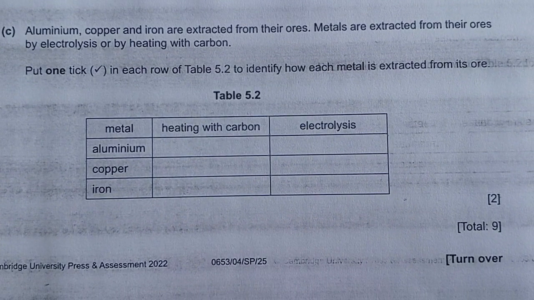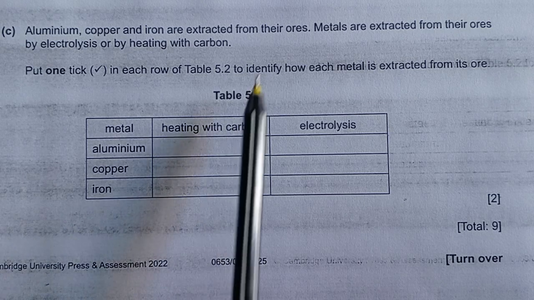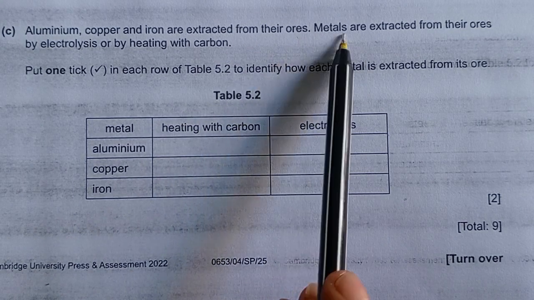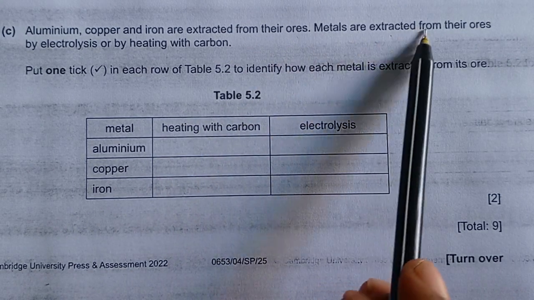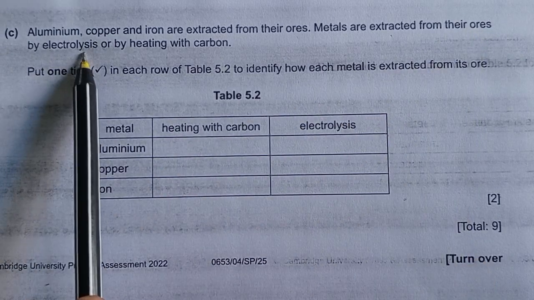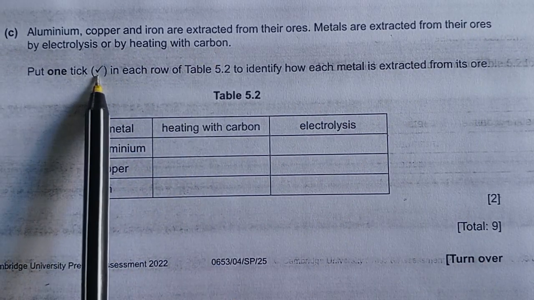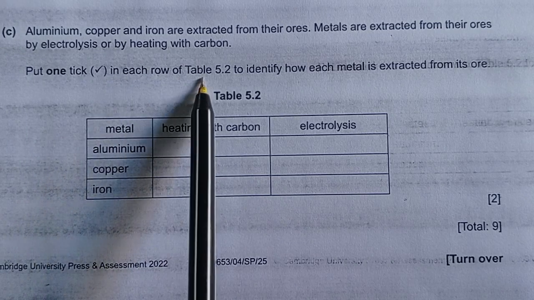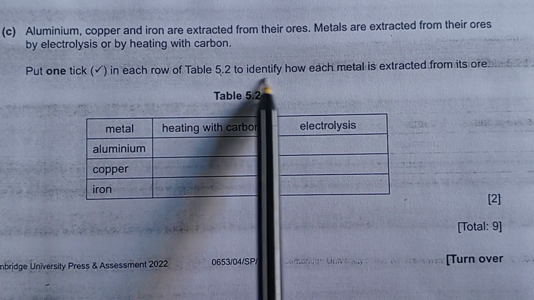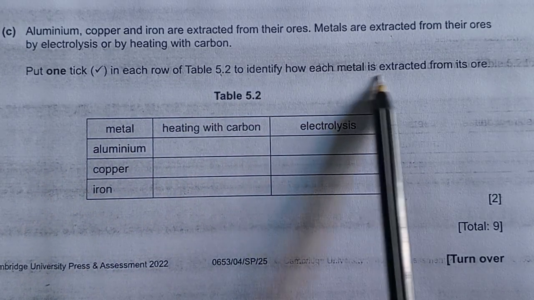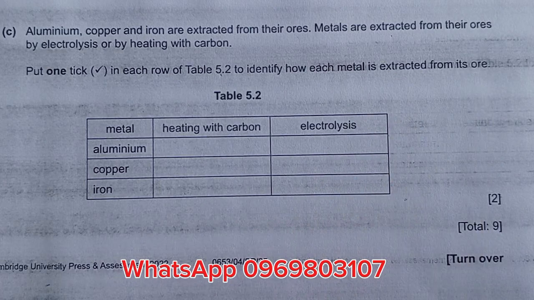The last part: aluminium, copper, and iron are extracted from their ores. Metals are extracted from their ores by electrolysis or by heating with carbon. Put one tick in each row of Table 5.2 to identify how each metal is extracted from its ore.